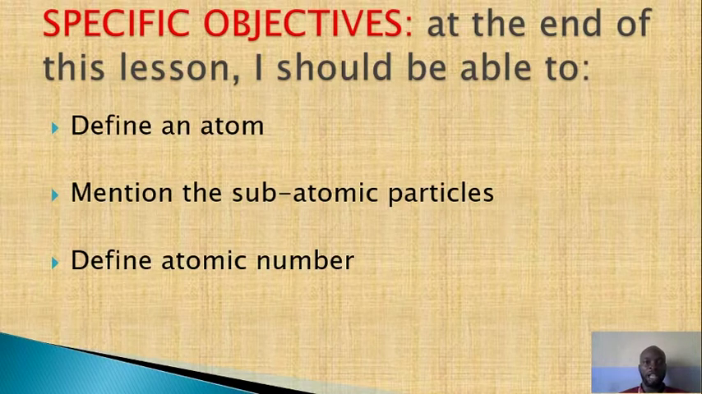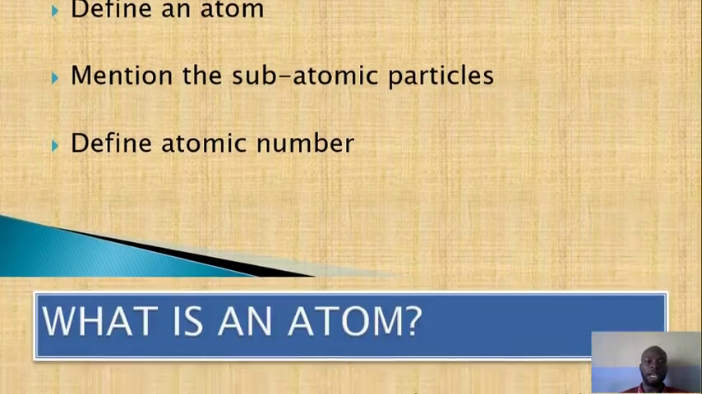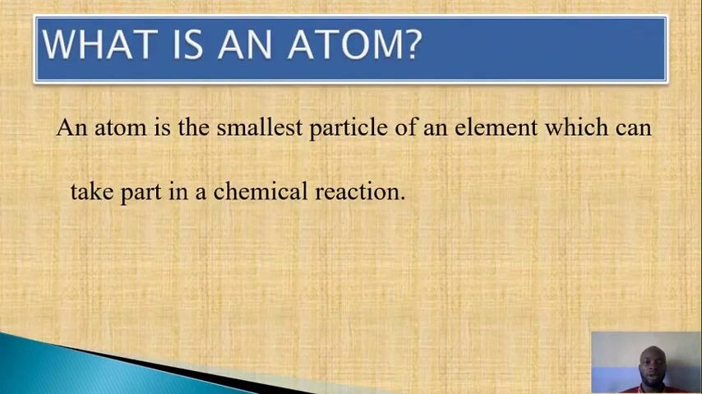So we are going to define atomic number. We are going to understand what atomic number is all about. But before we do that, we should know what an atom is and the subatomic particles. Okay, what is an atom? As you can see on your screen, an atom is the smallest particle of an element which can take part in a chemical reaction.